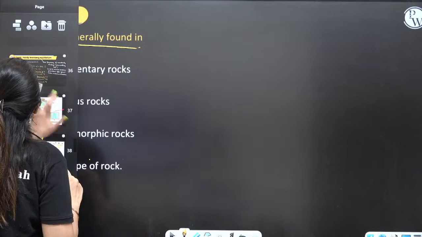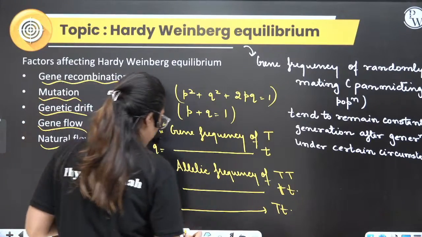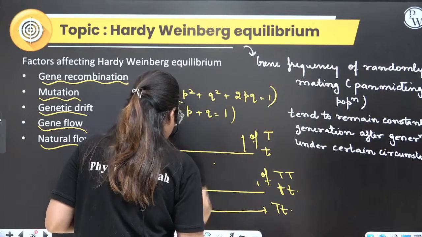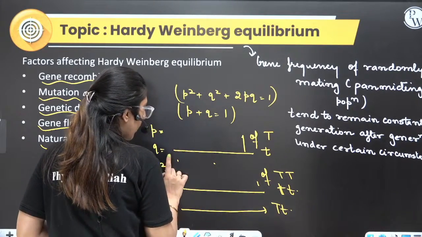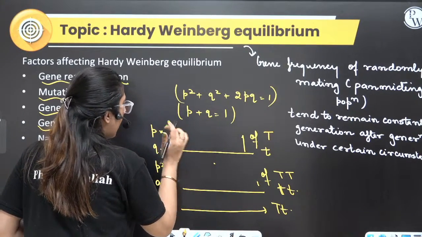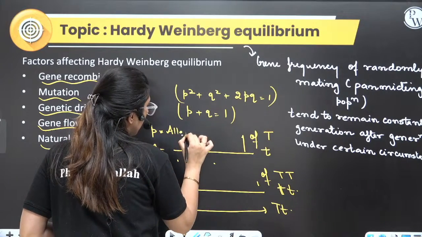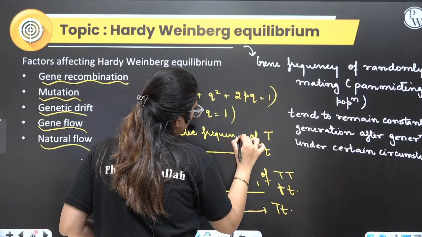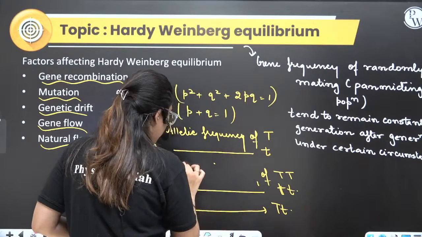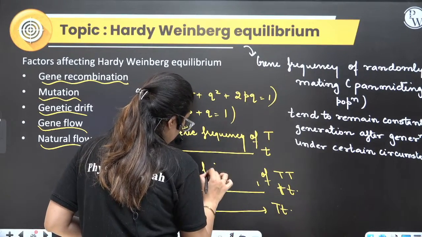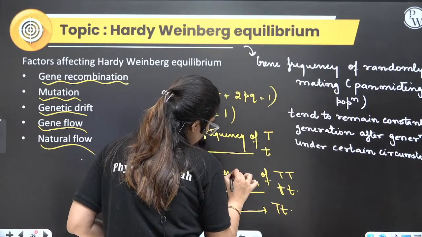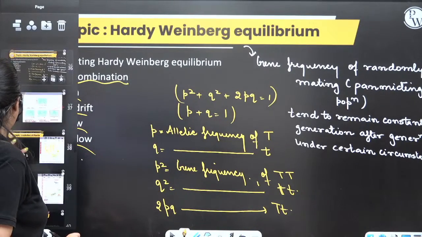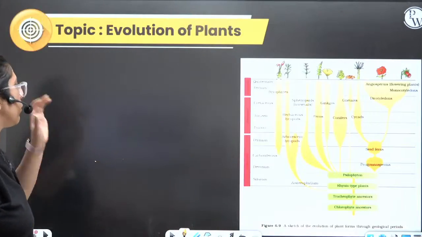Okay, one thing. There is a difference. This will be allelic frequency. This will be a gene. That became opposite, right? Because this will be allelic frequency, because it's a single allele. Clear? And this will be the gene frequency. Okay. Done? Now let's talk about the evolution.